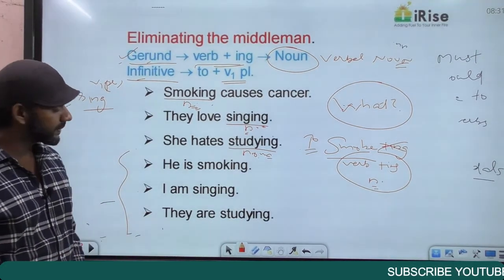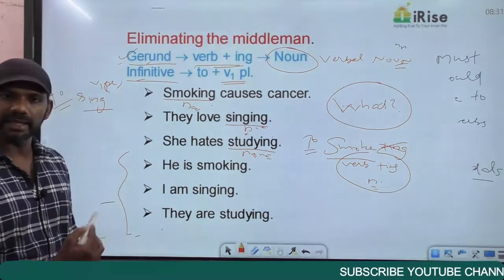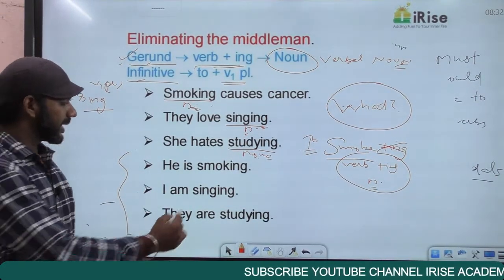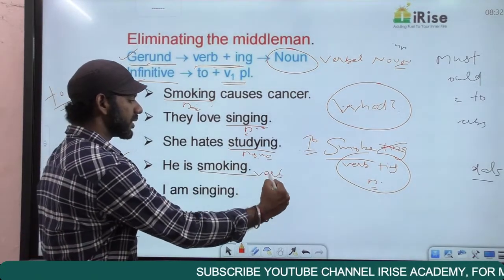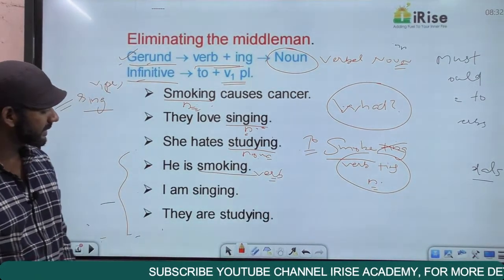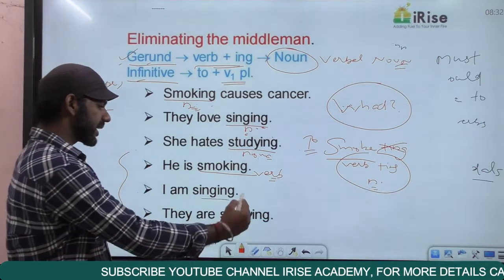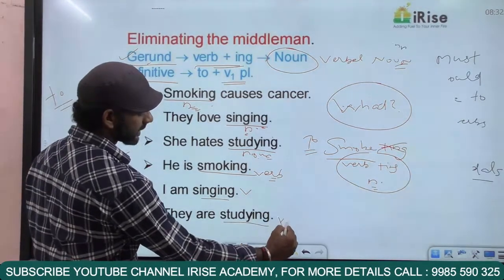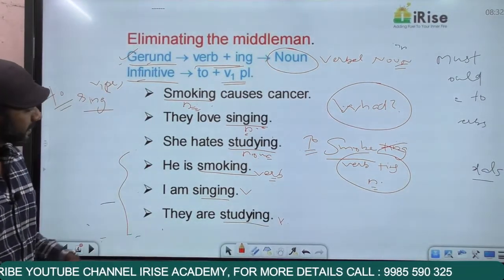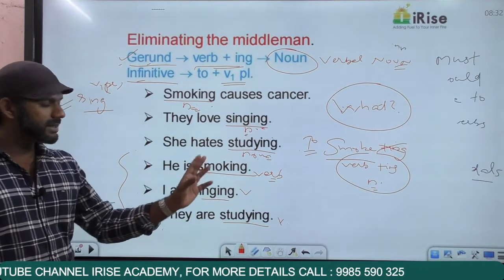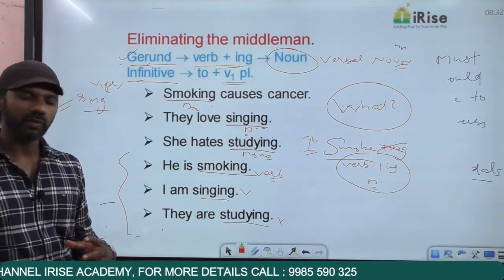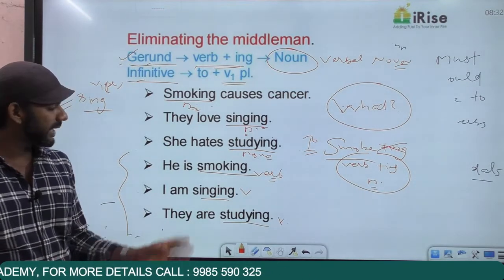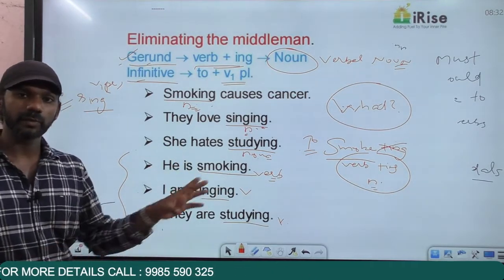He is smoking, I am singing, they are studying. Now in this statement, he is smoking, I say that smoking is a verb. I'll tell you why. I am singing, I say that singing is a verb. They are studying, the same reason, I say studying is a verb. Come to the statement, he is smoking. If I ask you, what is he doing? The answer is smoking. So you may say that smoking is a noun here.